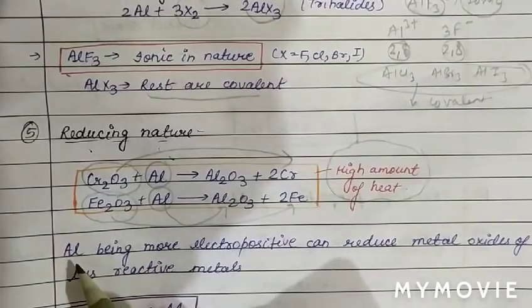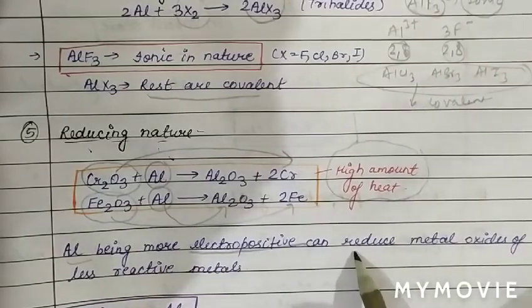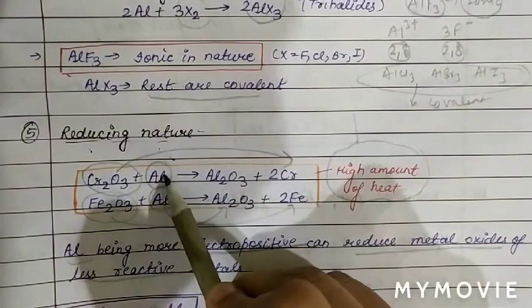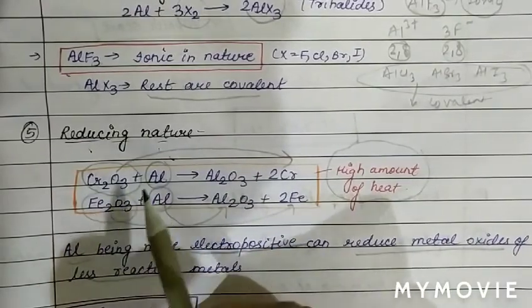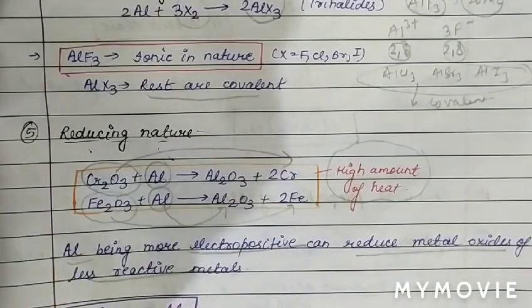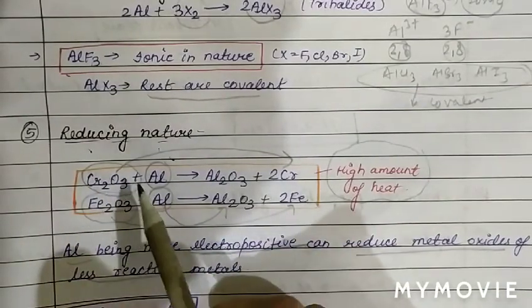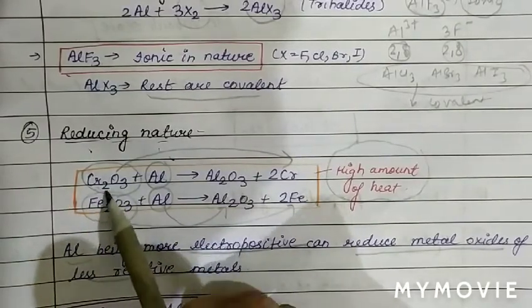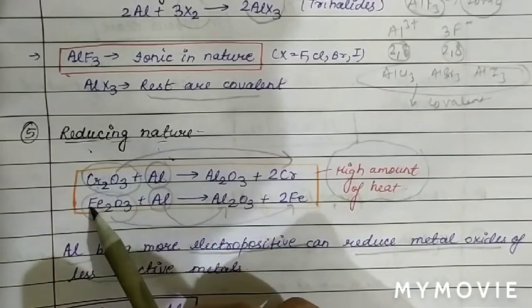Because aluminium is more electropositive, it can reduce metal oxides of less reactive metals. Aluminium is more electropositive than chromium and iron, which are less electropositive than aluminium. So aluminium can reduce less electropositive metal oxides.